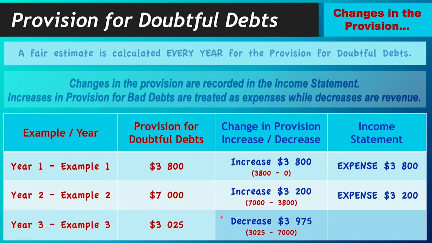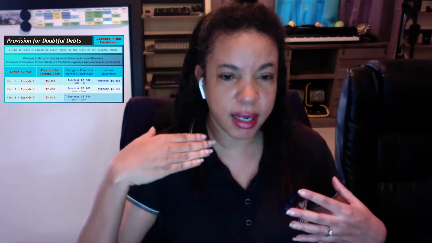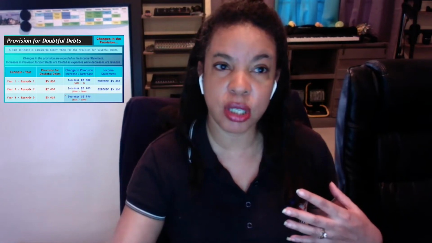Since there was a decrease this time, you don't have an expense, but the reduction actually represents, if you think about it, that what I thought might have been an expense in the future, what I estimated as an expense, actually was not an expense, and I got the money.